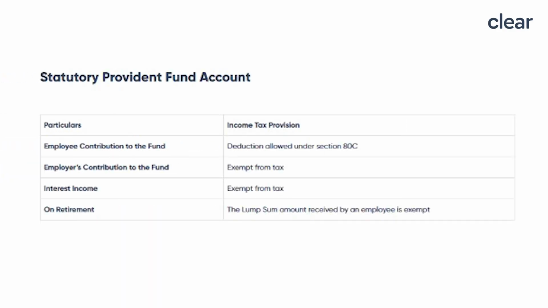Interestingly, PF withdrawal is taxable under certain circumstances and exempt under certain circumstances. For an amount received from the statutory Provident Fund, the employer's contribution, interest credited and the amount received at the time of termination of service are all exempt from tax under Section 10.